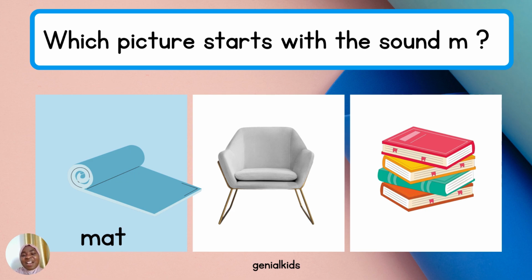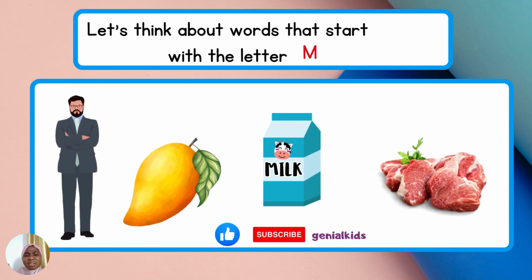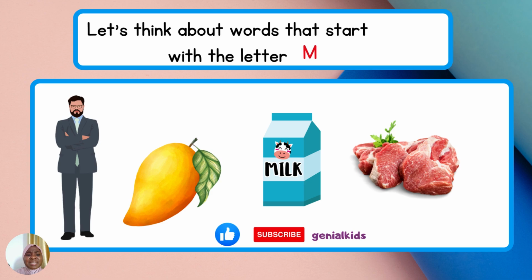Well done. Now, can you tell me some things that begin with M? Can you mention some things? Can you remember them? Okay, I've got mango, milk, meat, man. What do you remember? Money. Which one again? Math.